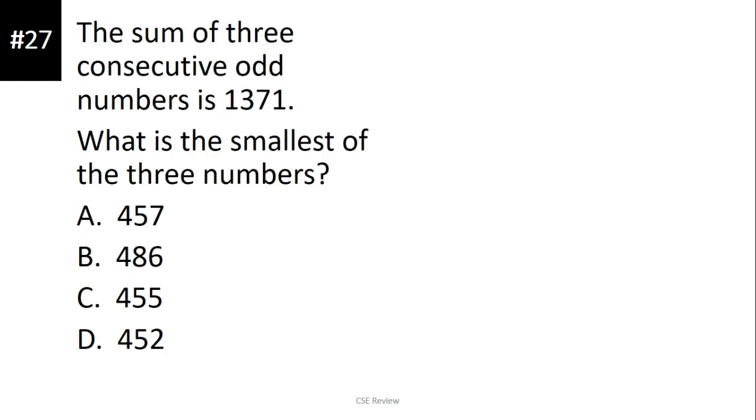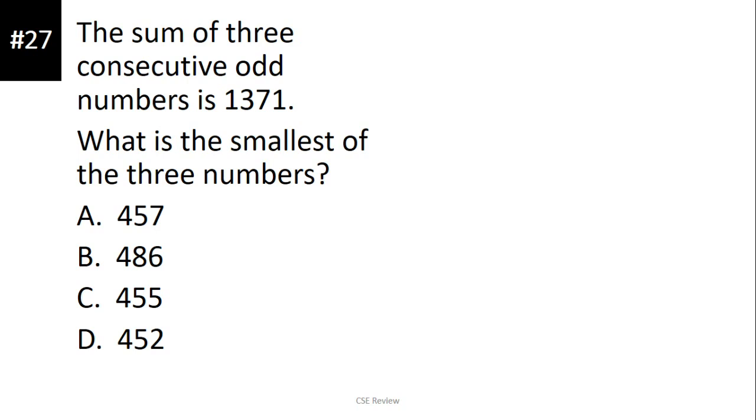Okay? Number 37, the sum of 3 consecutive odd numbers is 1371. What is the smallest of the 3 numbers? Again, there's a video on this then. You can click up here to watch the video lesson. This is very easy instead of using your traditional method. I'm going to show you the traditional method muna, and then I'm going to show you the alternative.